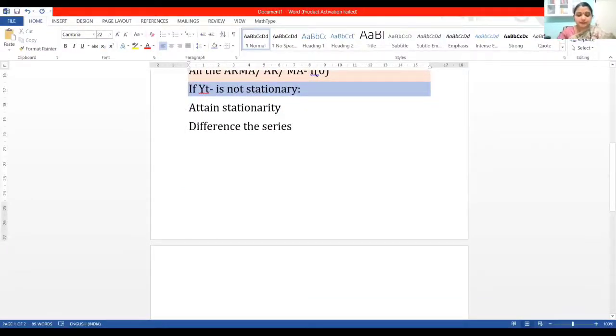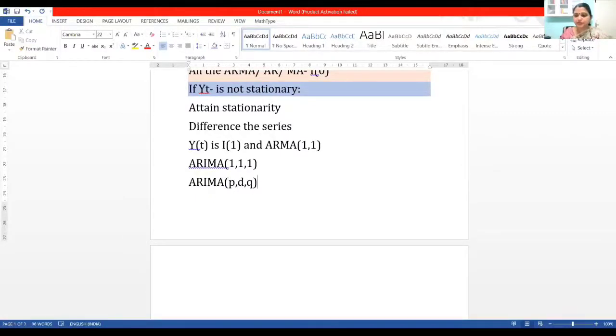So in this case, let us assume we are getting stationarity at first difference. What do we say? We say that yt is I1, which is how we generally said it. We have learned that in cointegration also. So if yt is I1 and it has ARMA 1-1, then we call this an ARIMA model of order 1-1-1. What are those 1-1-1s? ARIMA is generally written as p, d, q. Normally it is written as p, d, q.